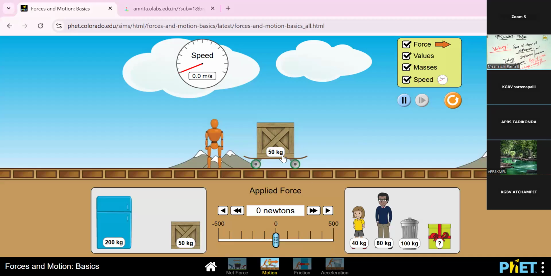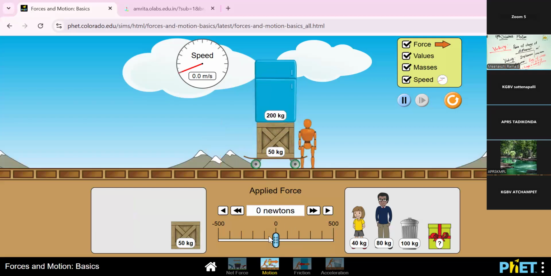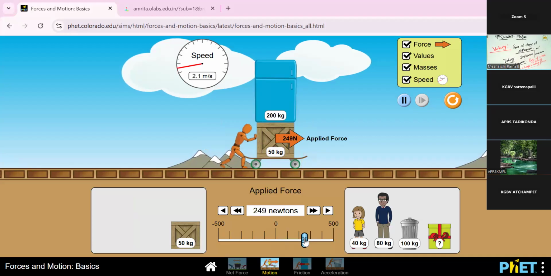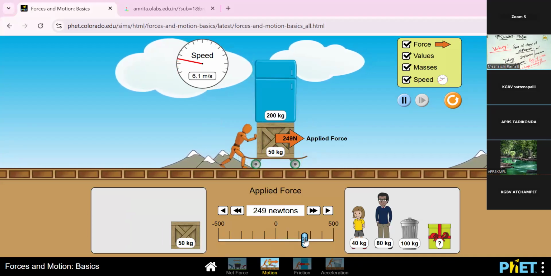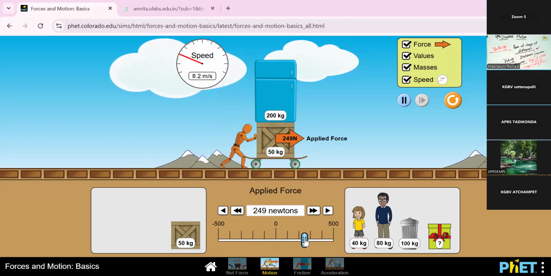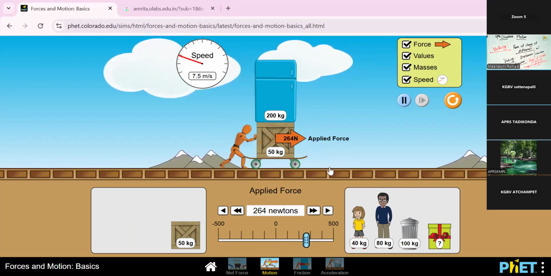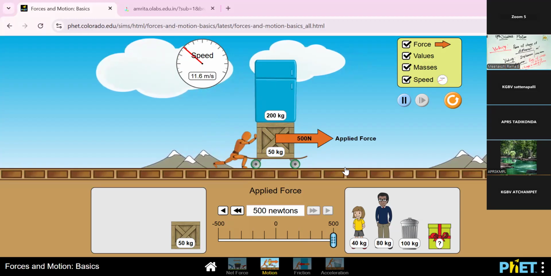Okay. Now, I'm going to add some weight in this area. I'm going to adjust it. Yes. How the forces are moving here, look at here, the weight of the box is 200 kg. And then look at the speed of the machine.